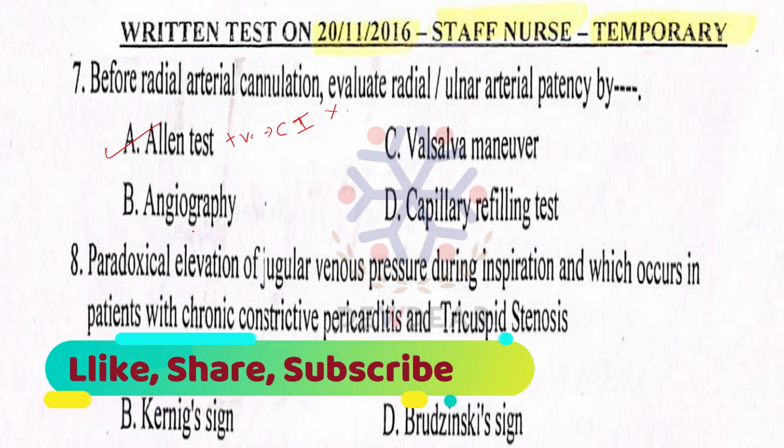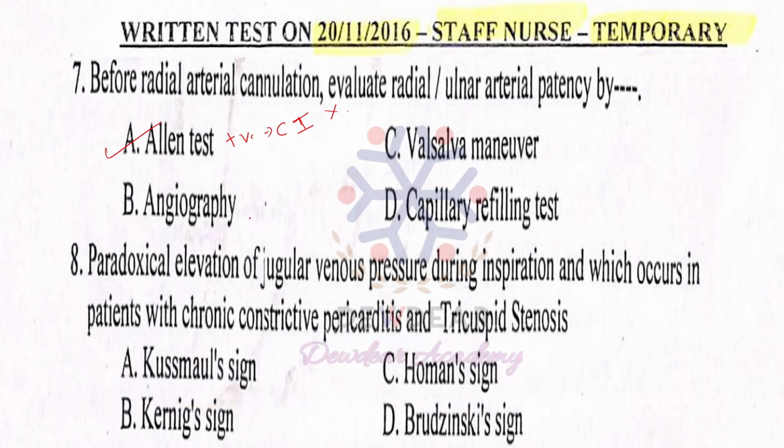Then next, angiography is another option given here. Angiography is an imaging technique. It is used to visualize the lumen of blood vessels. Then Valsalva maneuver means exhaling forcefully against a closed airway by pinching the nose and mouth closed. Valsalva maneuver is the forced expiration against a closed airway. It is used for increasing the tone of the vagus nerve.